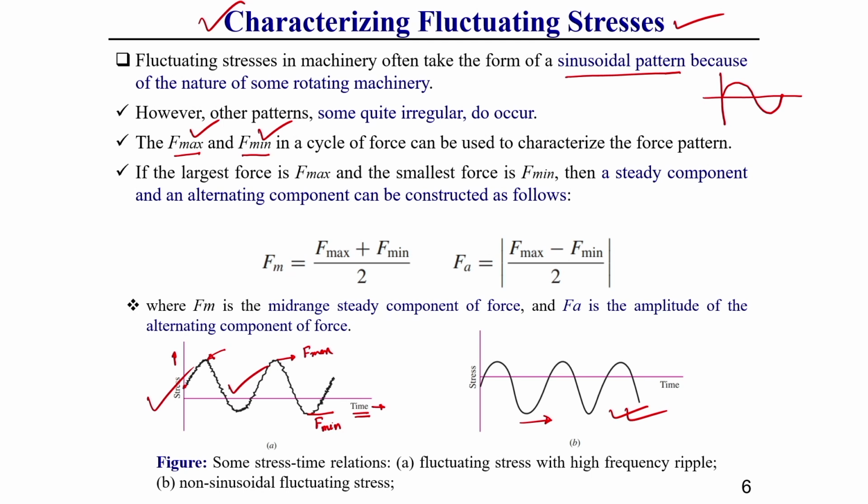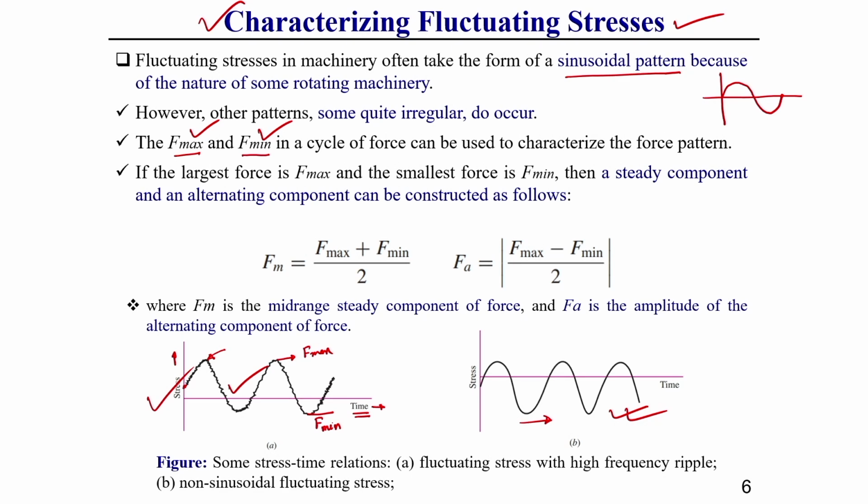What are those two important terms? This terminology will be used in the subsequent design or analysis of fatigue related problems or fatigue related structures. That is why you need to know it. Depending upon the maximum value and minimum value of load, there can be two important components. One is called the steady state component and the other is the alternating component.